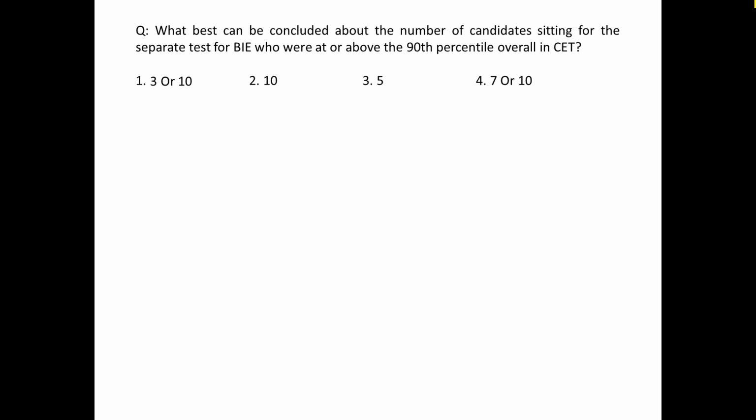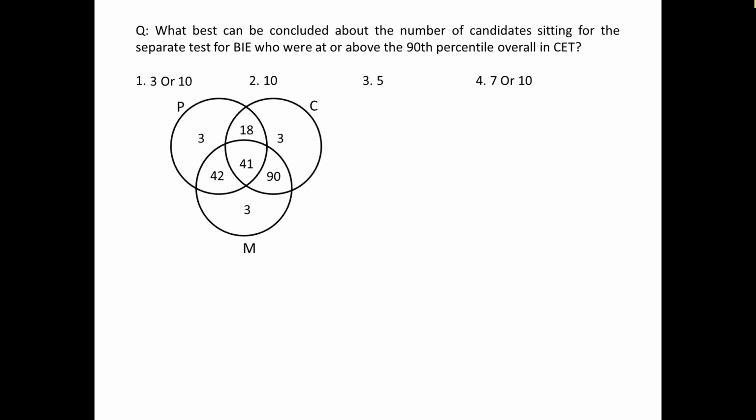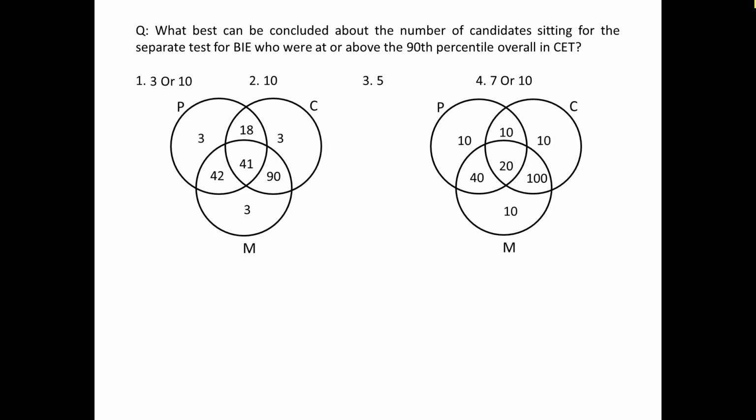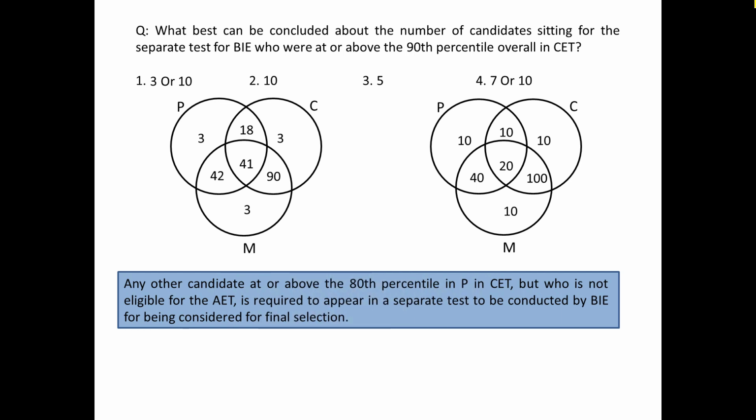So the first question with us is, what best can be concluded about the number of candidates sitting for the separate test for BIE who were at or above the 90th percentile overall in CET? So we have these 2 Venn diagrams with us now, and the question is talking about the number of candidates sitting for the separate test for BIE. If you remember who is going to sit for the separate test for BIE, this information was there in the original set, that any other candidate at or above the 80th percentile in P but who is not eligible for AET is required to appear in a separate test.